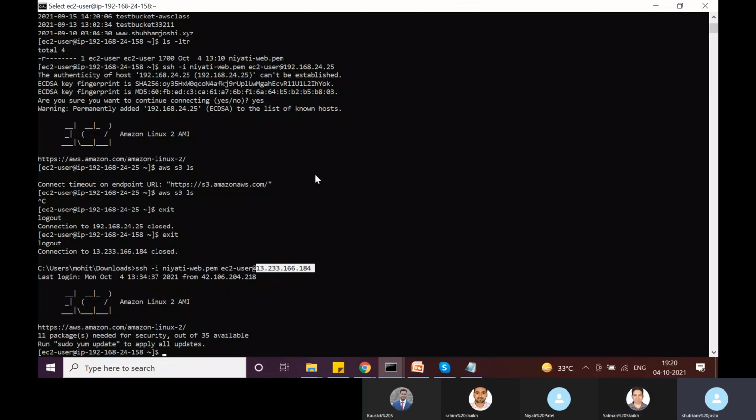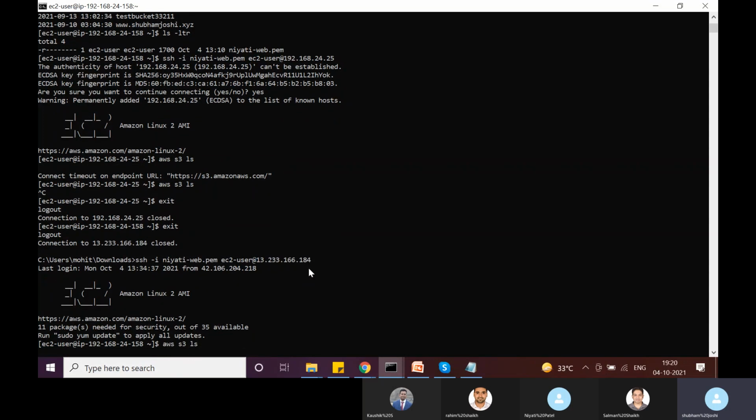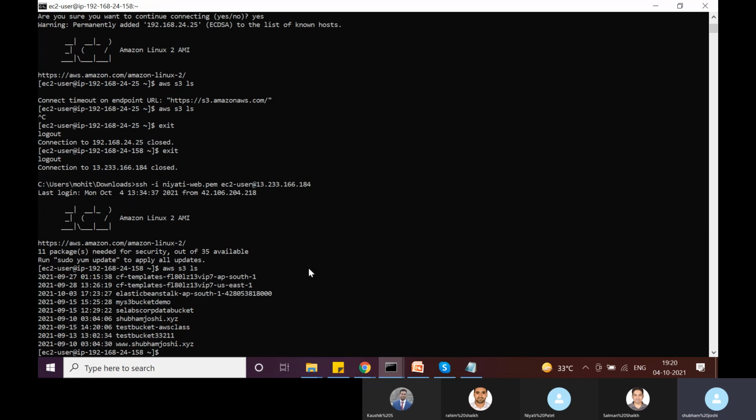Since this server is in a public subnet with a route to the internet gateway, I can do anything I feel like. I can even execute AWS CLI commands, because this EC2 instance has access to the internet via the internet gateway, right?